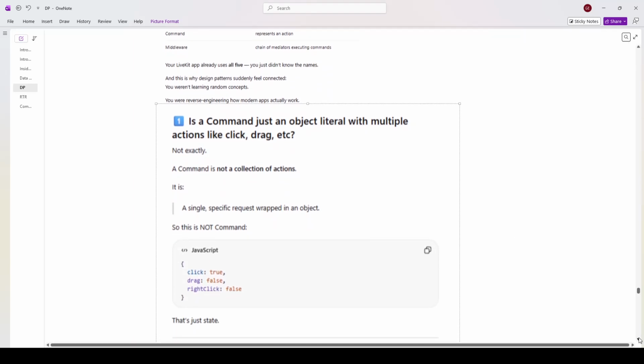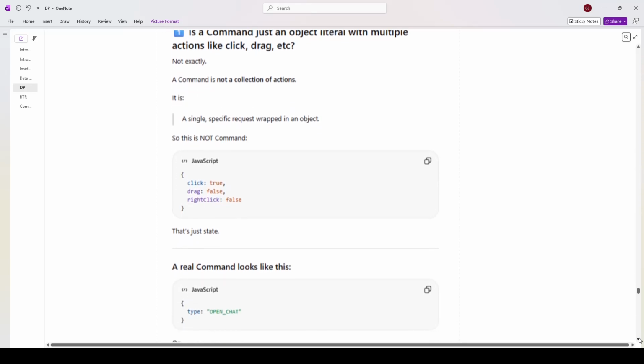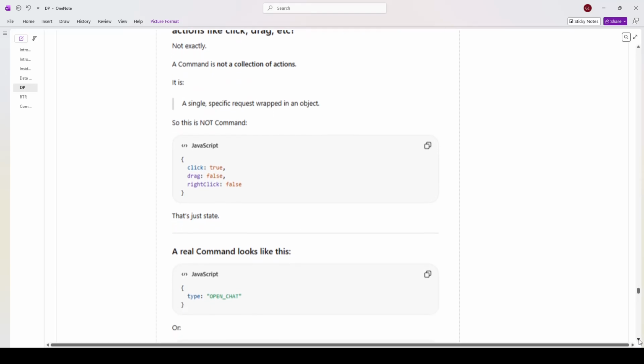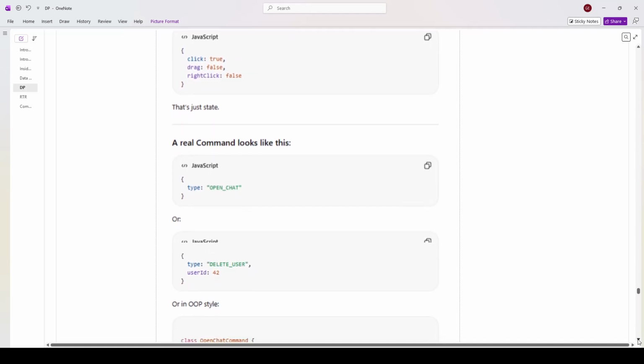Is a command just an object literal with multiple actions like click, drag, etc.? Not exactly. A command is not a collection of actions. It is a single specific request wrapped in an object. So this is not a command: member click with a value true, member drag with a value false, member right click with a value false. That's just state. A real command looks like this.